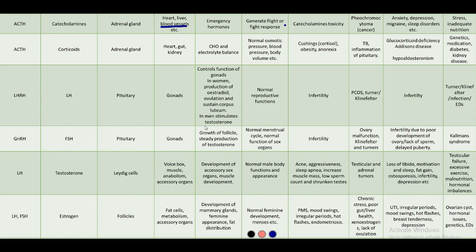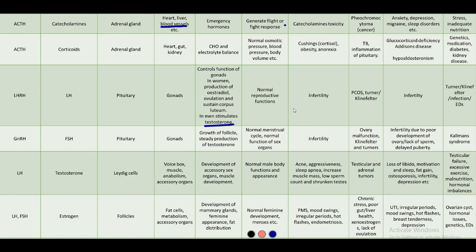In men, it stimulates secretion of testosterone. Testosterone is secreted by the Leydig cells. Luteinizing hormone acts on the Leydig cells. Leydig cells are the cells present between the seminiferous tubules. It acts on them and helps in secretion of androgens, especially testosterone. Normal reproductive functions are seen when this is secreted.